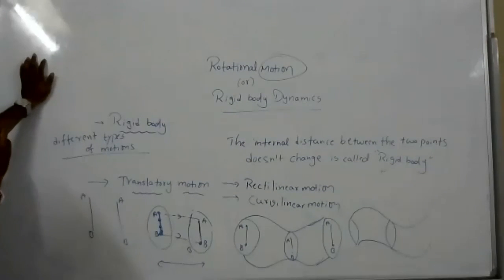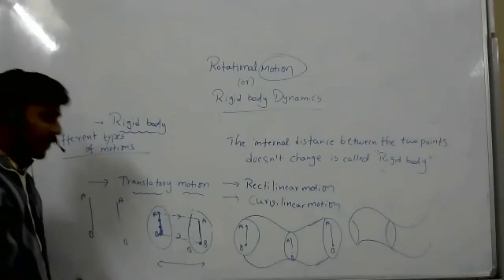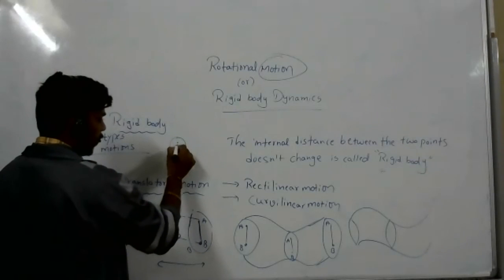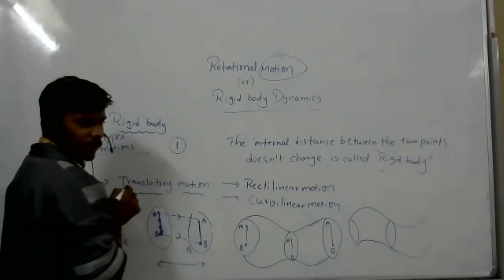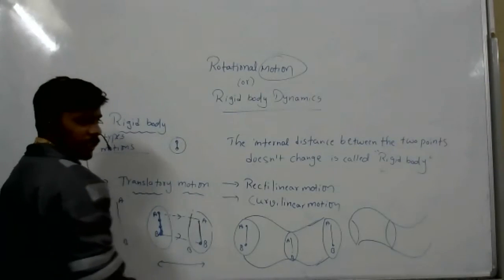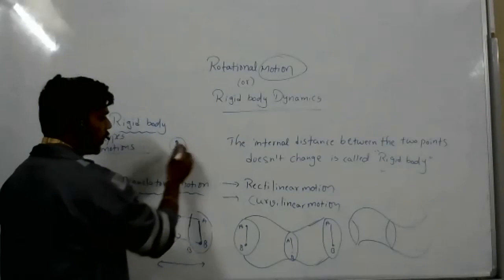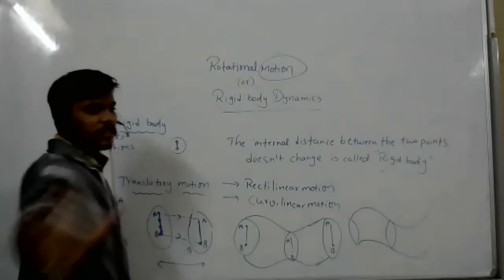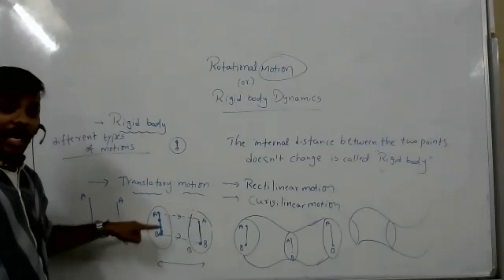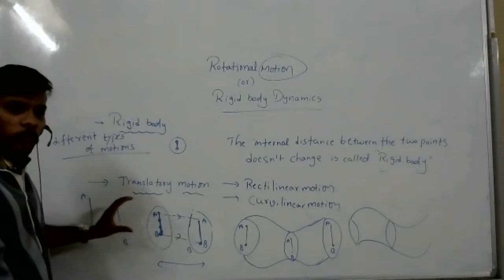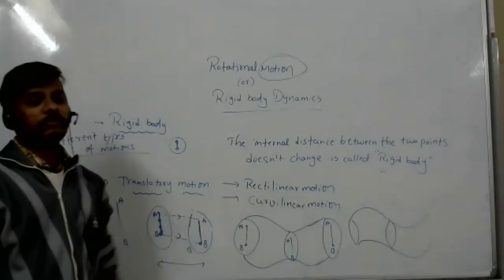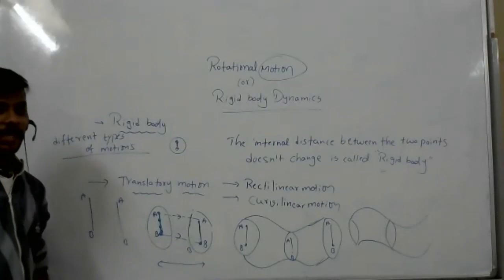So can we say that rectilinear and curvilinear motion are translatory motions? Obviously, yes, because it is the same body. Whatever line you draw, however it goes, the line joining two internal particles will be parallel to each other. So it is translatory motion. If it is moving in a straight line, it is rectilinear; if it is moving in a curve, it is curvilinear motion. Understand?